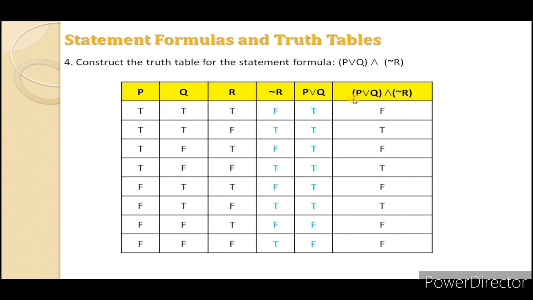At last we will combine these brackets from columns 4 and 5, that is P or Q and not R. Now it is an AND condition, which means for P or Q and not R, both must be true, then only it will be true. See, the first is F, T, that's why F. The next both are true, that's why true. Next one is F, one is T, that's why F. Next both are true, then it is true. Next F, T, F, T, T, then T, F, F, F and T, F, F. That is P or Q and not R.